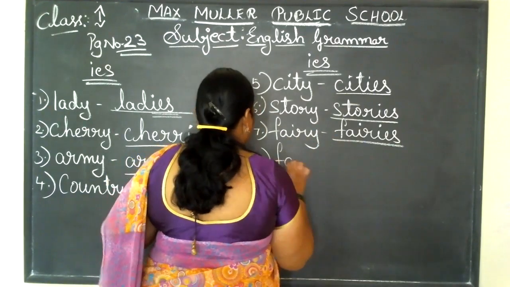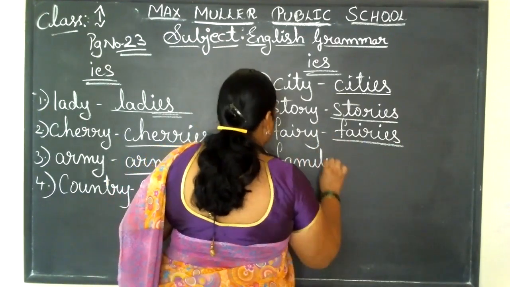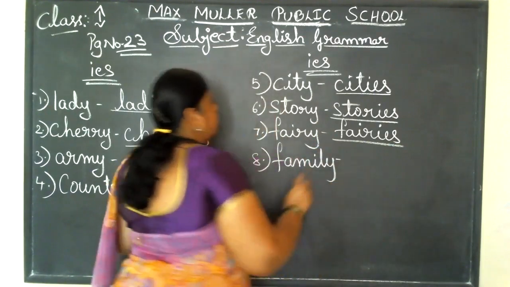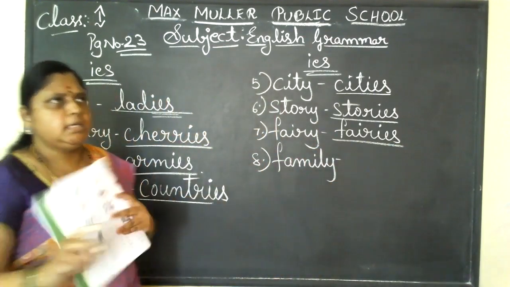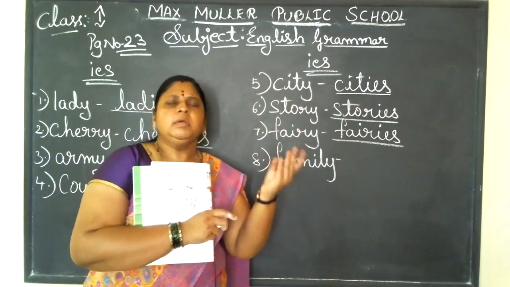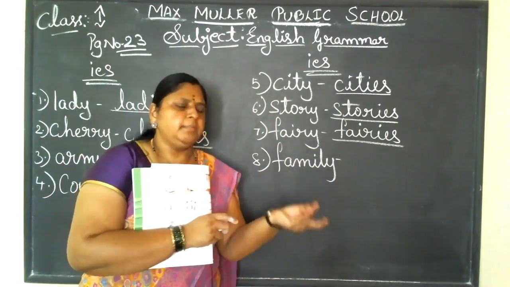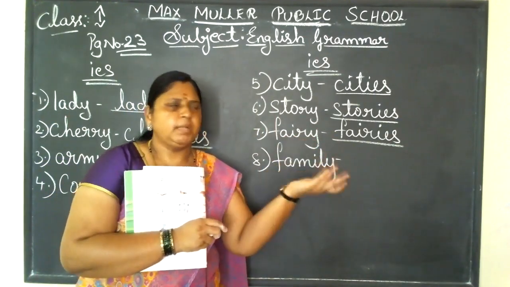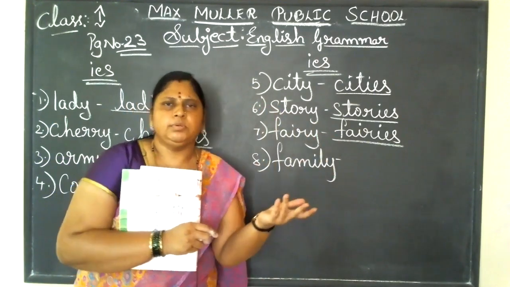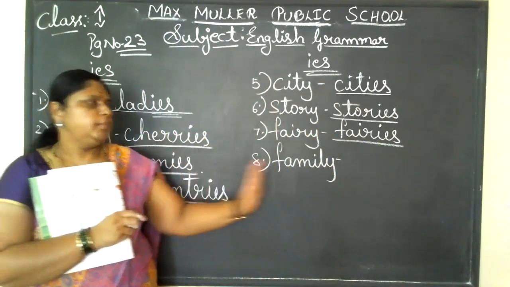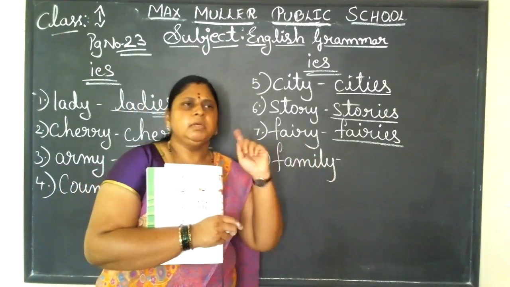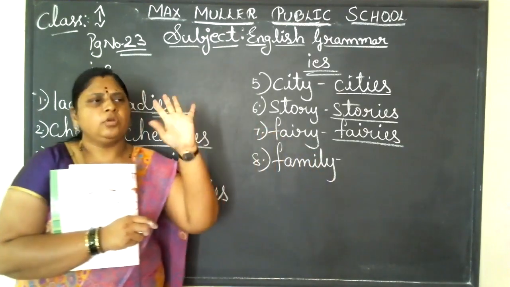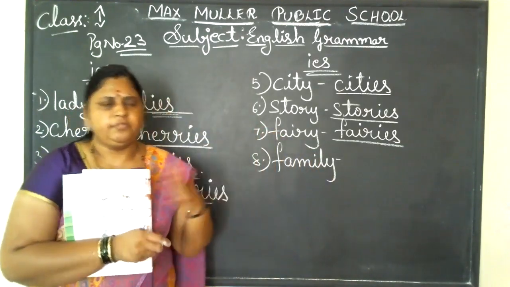Next is family. Family is the one you're staying with now, with your dad, mom, grandmother, grandfather, and with your brother or sister who might be with you. That is a small family, called a nuclear family. The people who are staying, four or five people, are called a nuclear family.